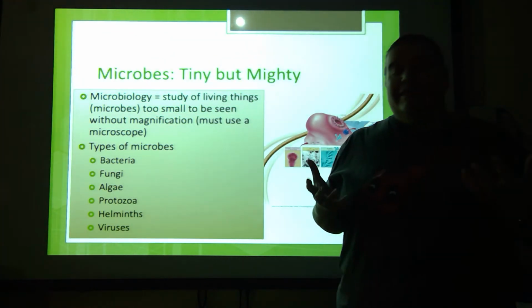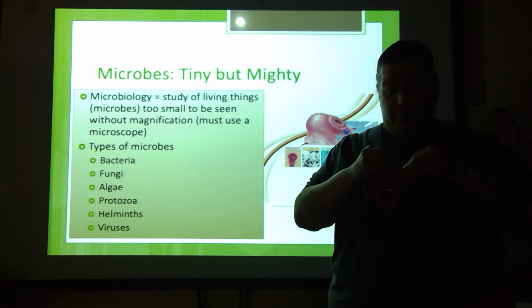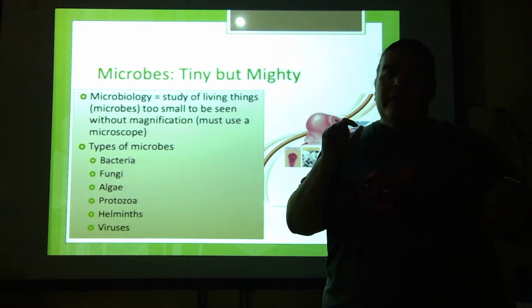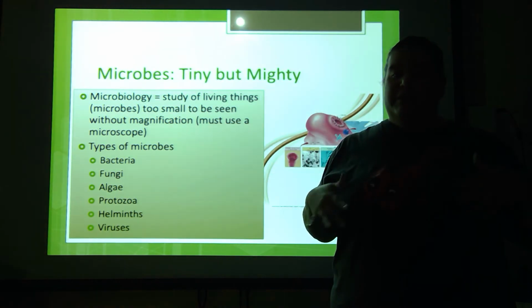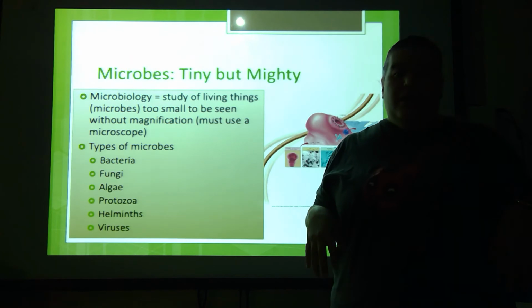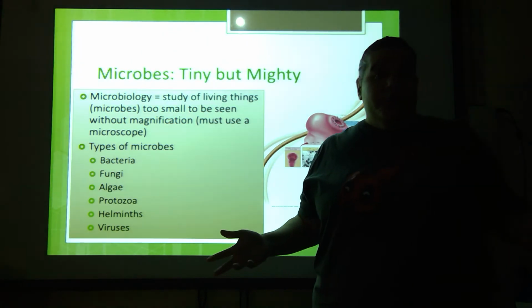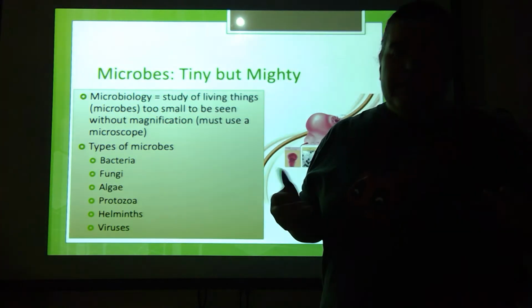Microbiology is basically the study of living things or microbes. Micro means small, too small to be seen without some type of magnification. In other words, you've got to use a microscope to actually visualize or see these things.